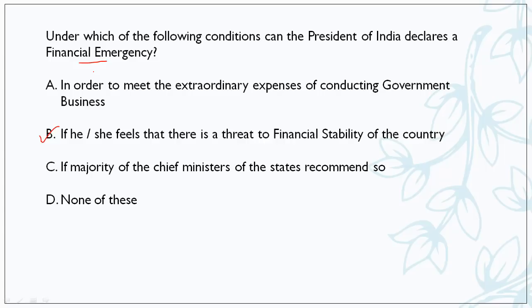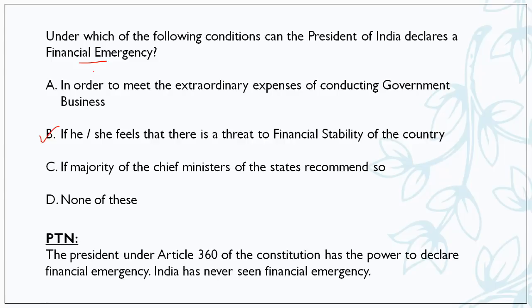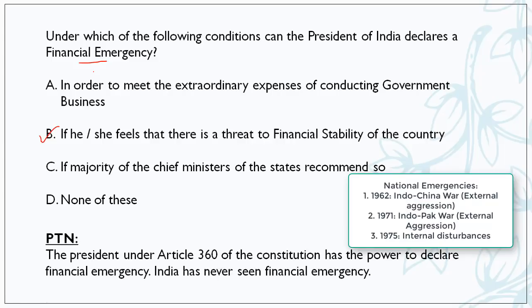And also when there is some problems in the state, like the government fails, for example it happened recently in Maharashtra. So these are the cases when emergency can be applied. And the president under the article 360, so the emergency provisions are under article 360 of the constitution, has the power to declare financial emergency. And India has fortunately never seen a financial emergency. So we haven't seen a financial emergency up till now, but we have seen national emergencies, which you might be aware in the regime of Indira Gandhi also, and during some wars.